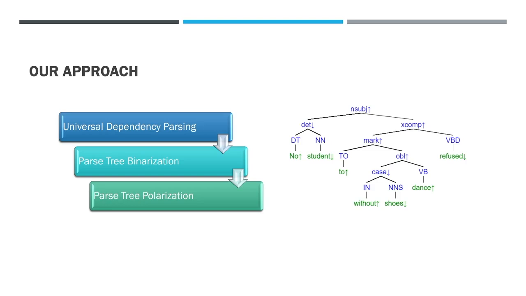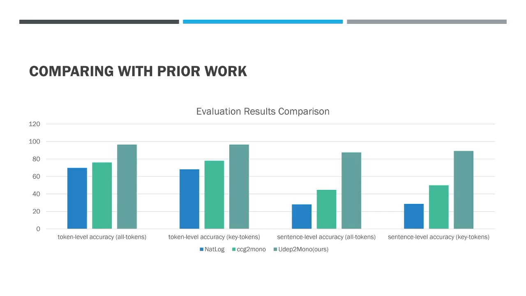We propose a system that annotates monotonicity information based on universal dependency trees. We first binarize UD trees into binary trees. Then we traverse through each node and mark polarities according to polarization rules associated with dependency relations. Compared to prior systems, we achieved state-of-the-art performance on a small evaluation dataset.